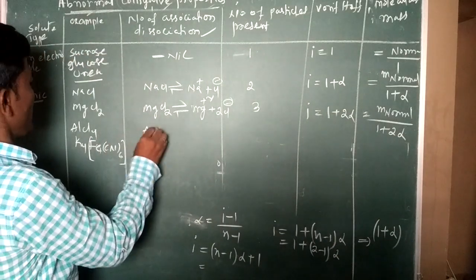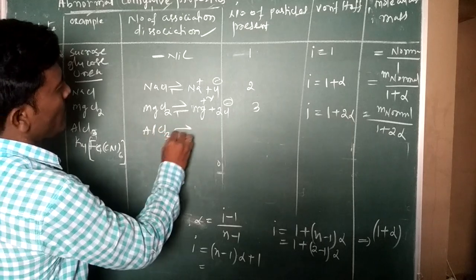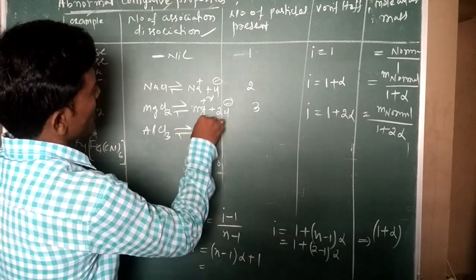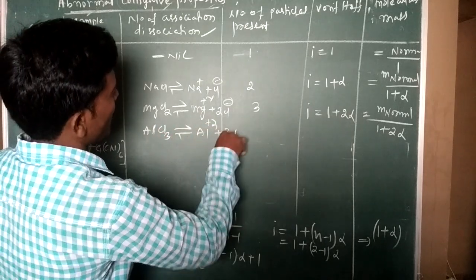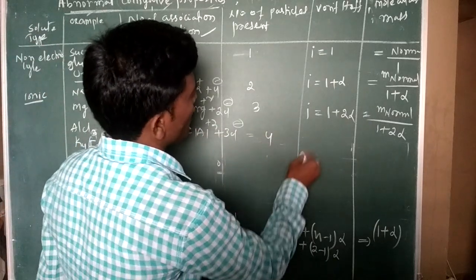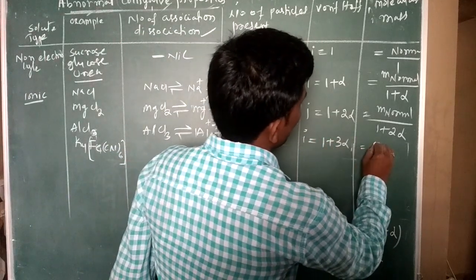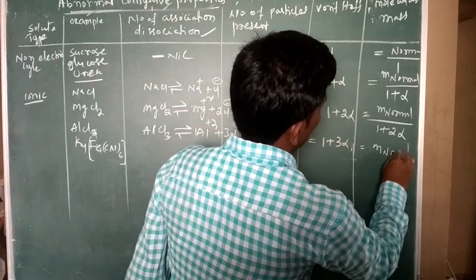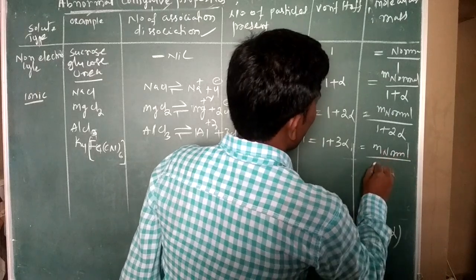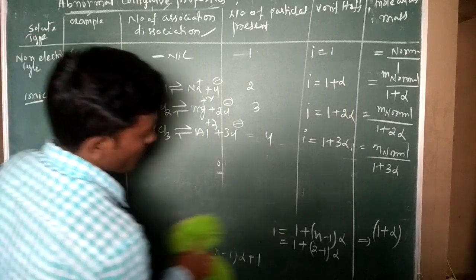Then AlCl3 gives Al plus 3 and 3Cl minus. So 1 plus 3, number of ions is 4. Then i is equal to 1 plus 3 alpha, and abnormal mass is M normal by 1 plus 3 alpha, according to this formula.